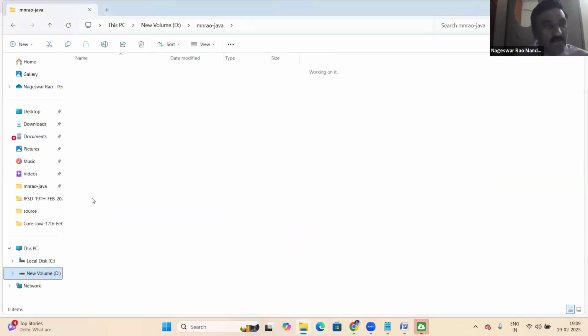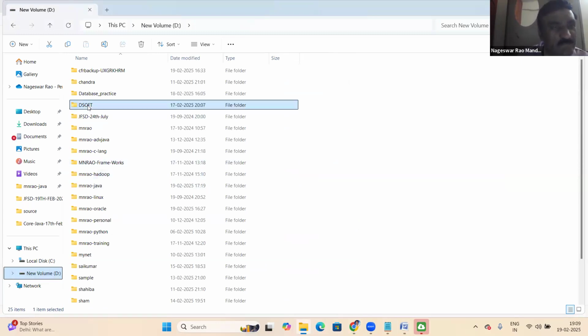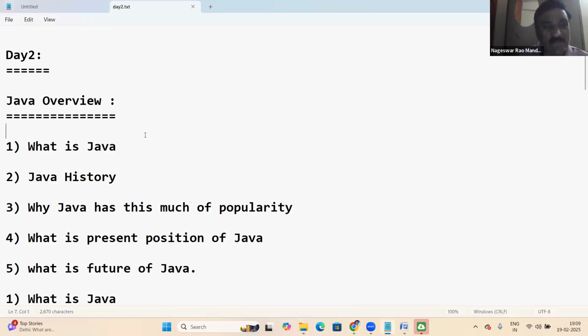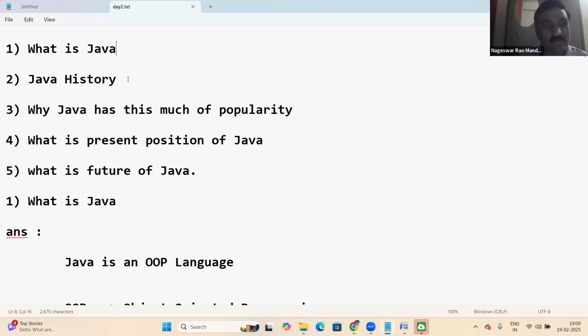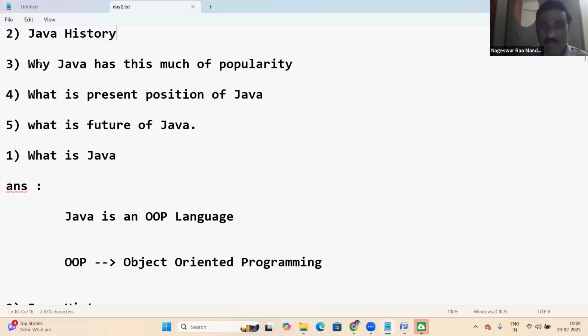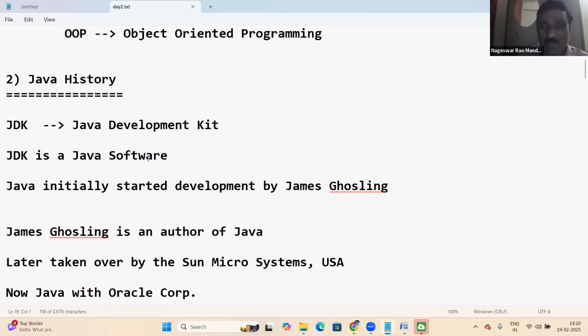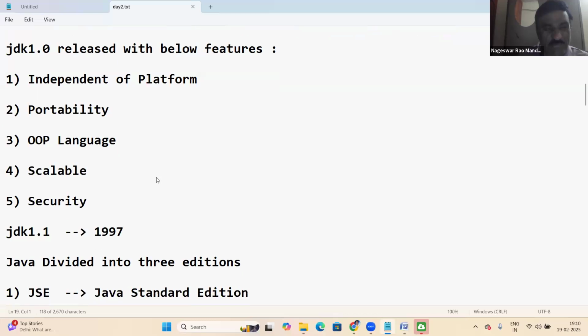Next, day 2, yesterday's session, was the Java overview. What is Java, Java history, and about Java content were given as an overview. It's only an overview.